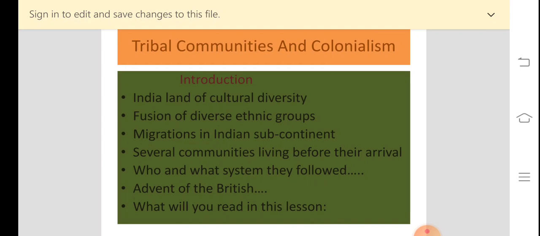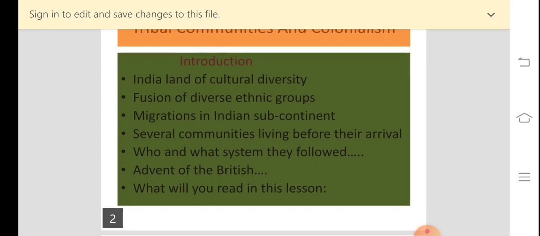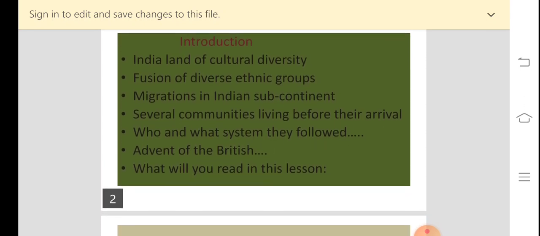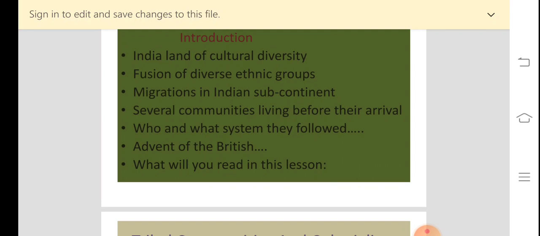So what happened? Many ethnic groups migrated at different time periods, in different areas across the Indian subcontinent. Do you know the meaning of the word ethnic?